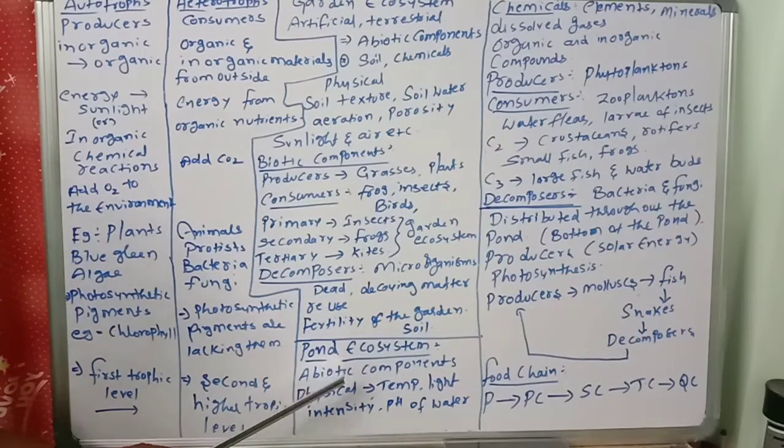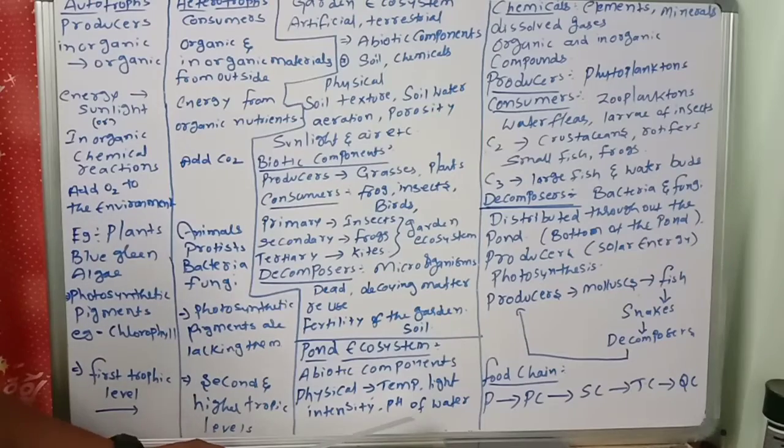What are the abiotic components? Again divided into physical and chemical. What are the physical components in the abiotic? The first one is the temperature, and the light. Temperature, light intensity, these all come under the physical.